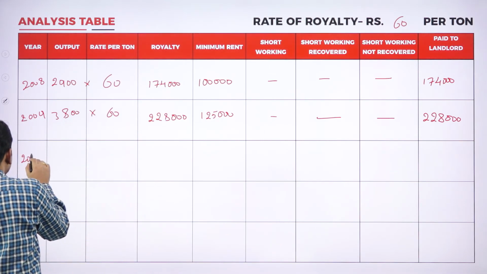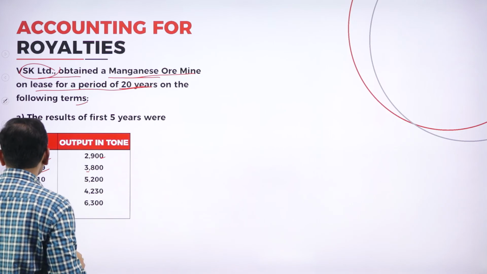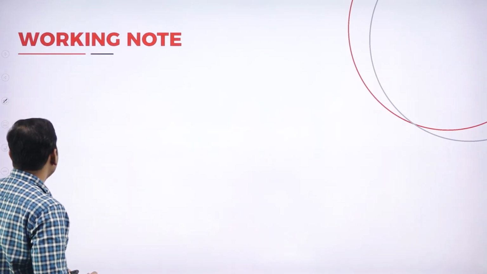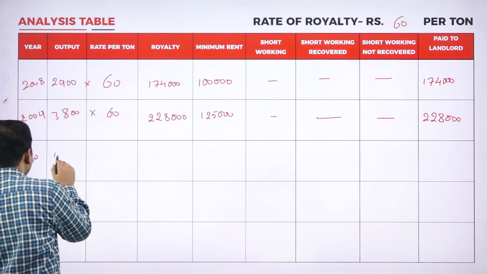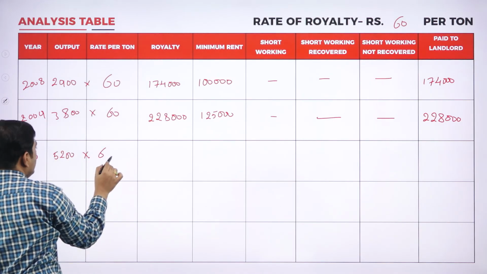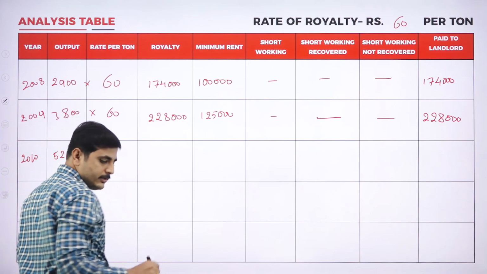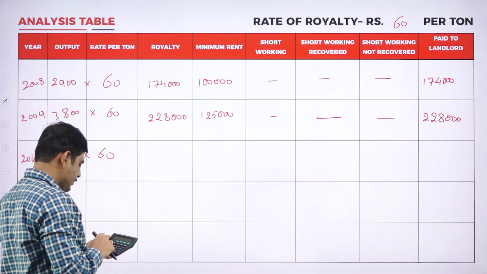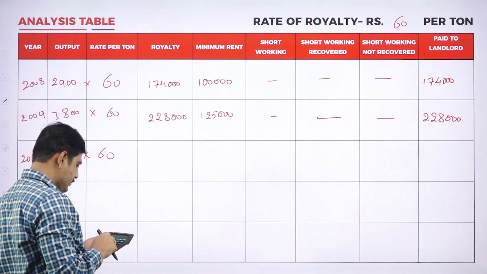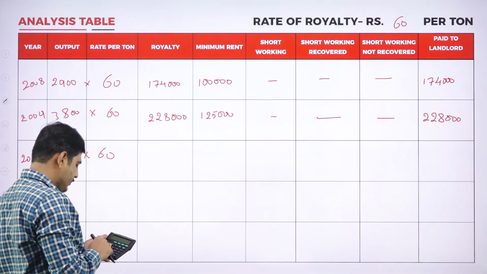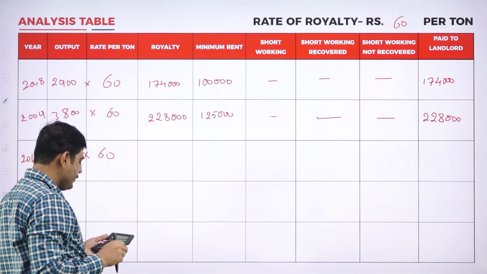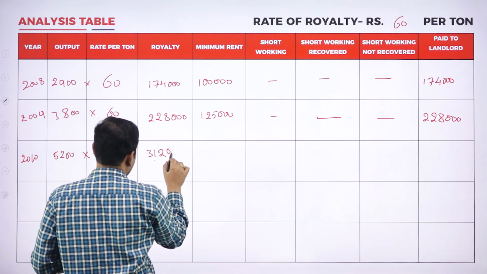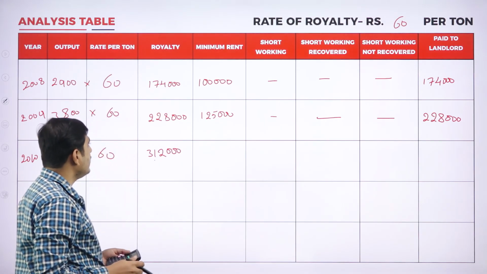Coming to 2010, we are having 5,200 tons. So 5,200 tons into 60 rupees, so it is 3,12,000. 3,12,000 is the amount.